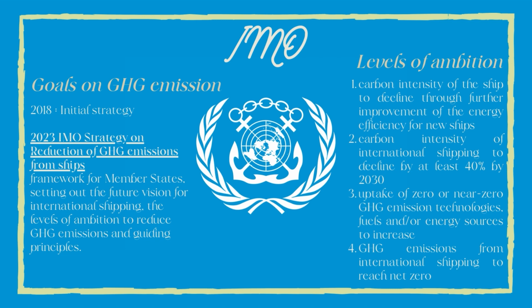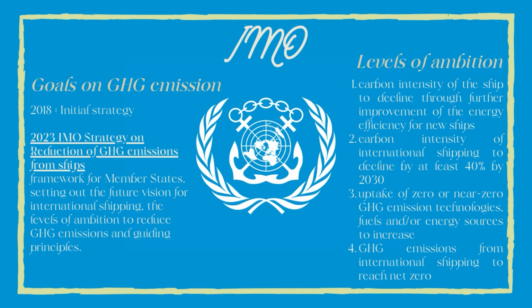So the 2023 IMO strategy identifies 4 levels of ambition. The first one wants the carbon intensity of the ships to decline through further improvements of the energy efficiency for new ships. The second one wants the carbon intensity of international shipping to decline by at least 40% by 2030.